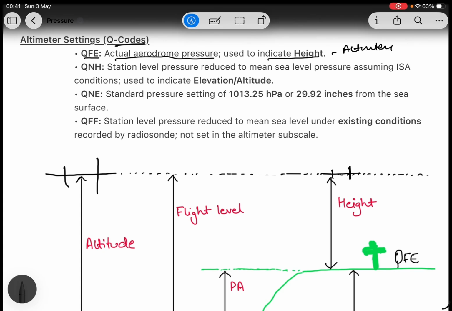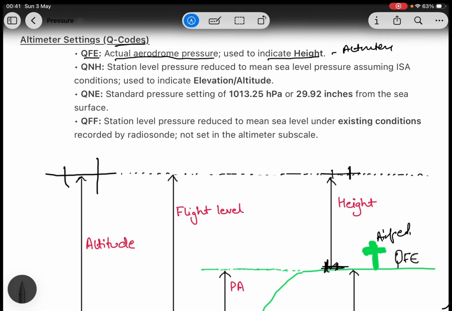which is the vertical distance above the airfield. This is your airfield. This shows your height, which is the vertical distance. That is why when the aircraft is on the ground, on the runway, the altimeter will read 0. So QFE equals height, airfield reference basically.